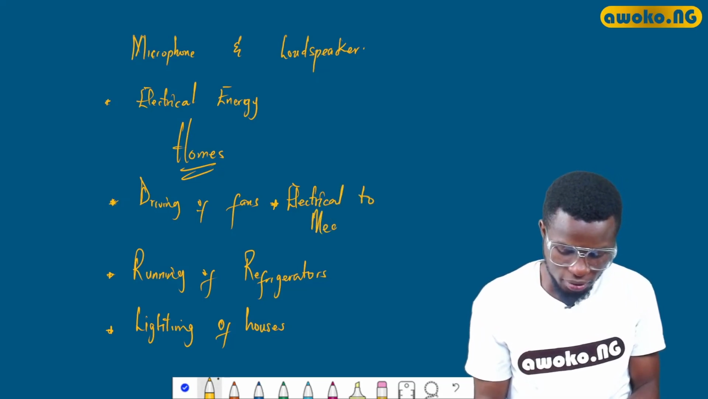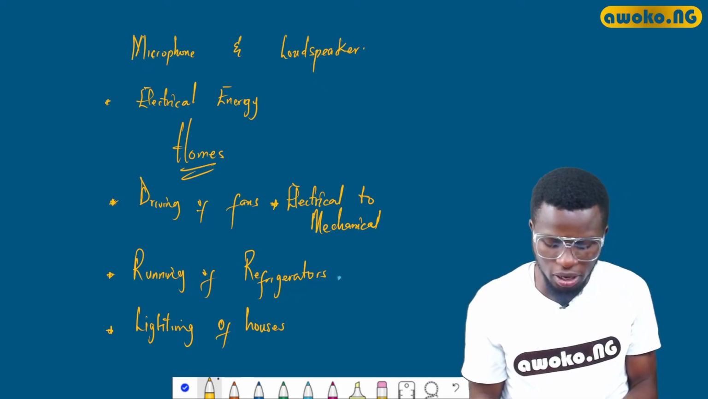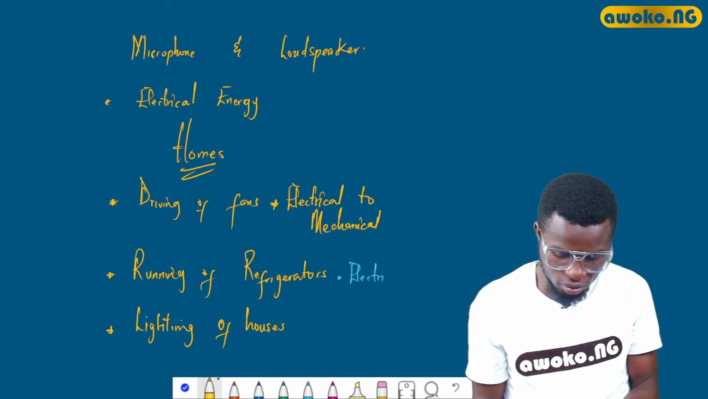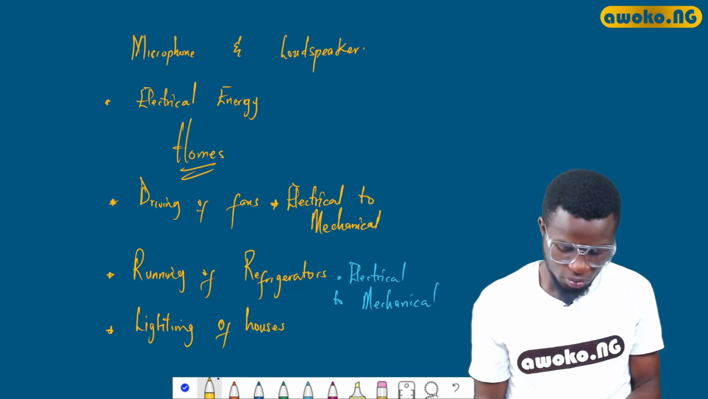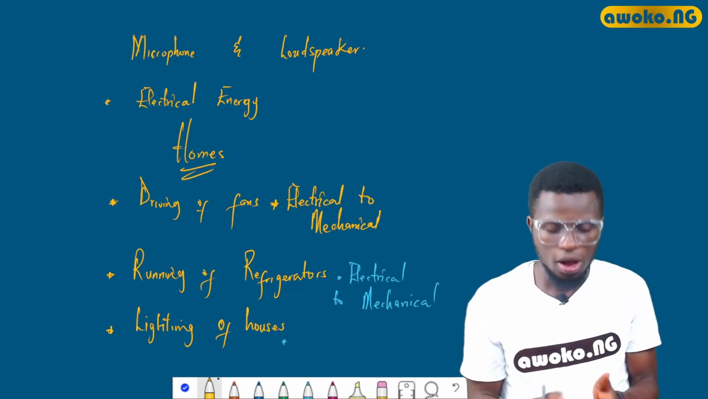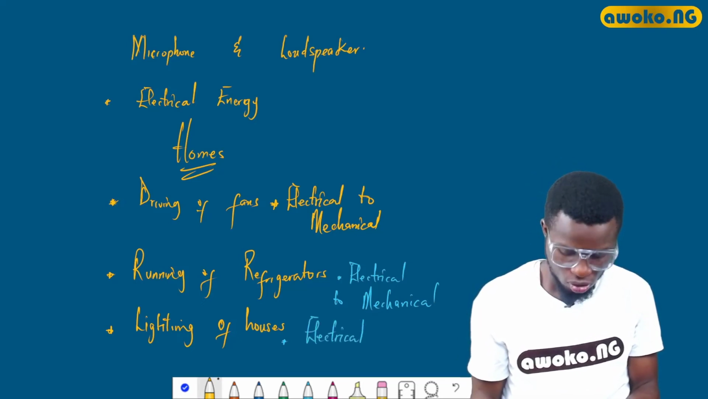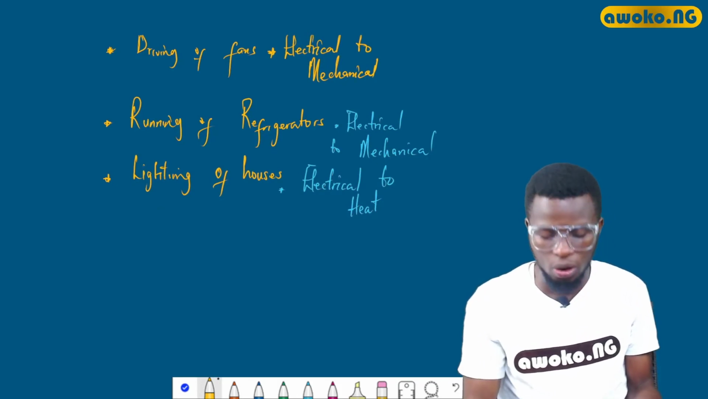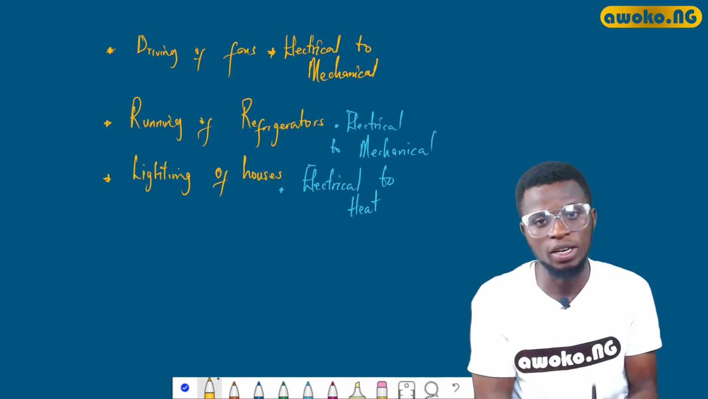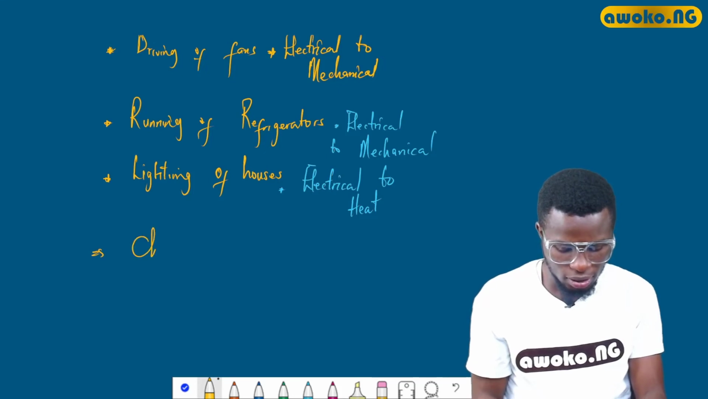So for driving of fans, we can see the transformation from electrical to mechanical. In running of refrigerators, we can see a conversion from electrical to mechanical as well. While in the lighting of houses, we can see a conversion from electrical to heat energy, and so on and so forth. In fact, we have so many applications of conversion of electrical energy.